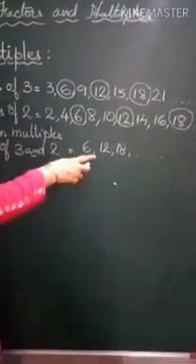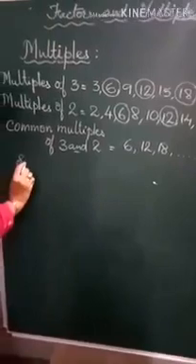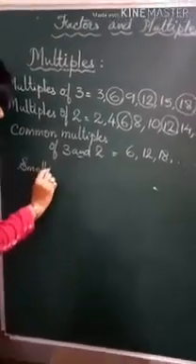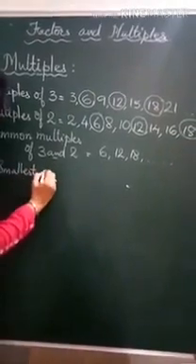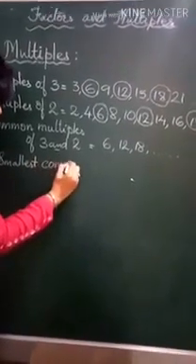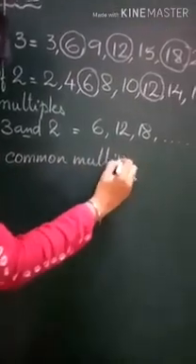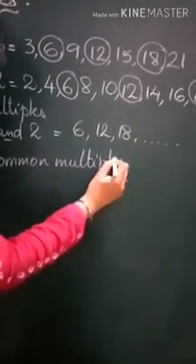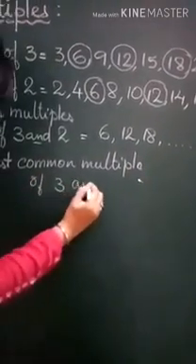And out of this, which is the smallest common multiple? 6. So the smallest common multiple, we cannot find the largest common multiple, but the smallest we can always find. Smallest common multiple of which two numbers? Of 3 and 2.